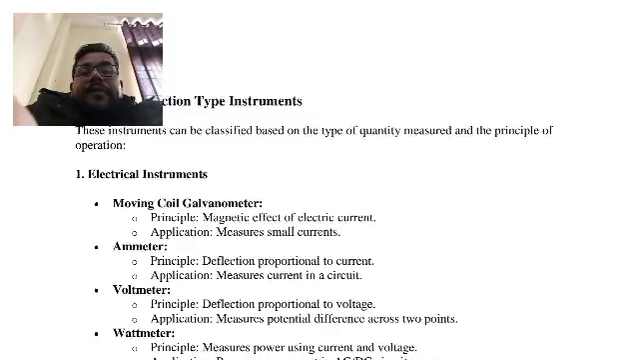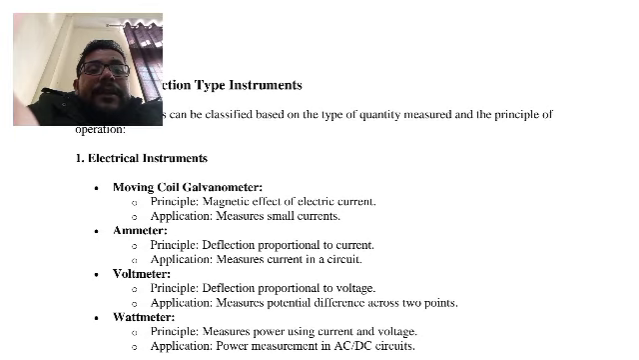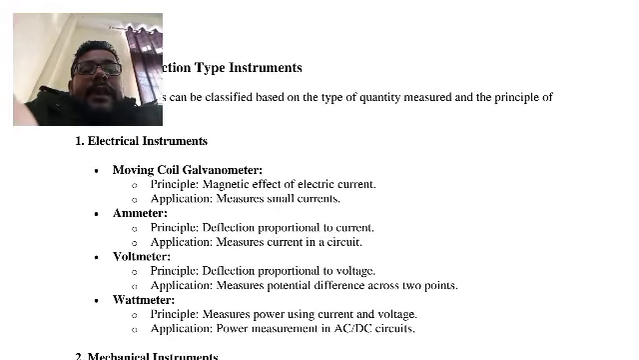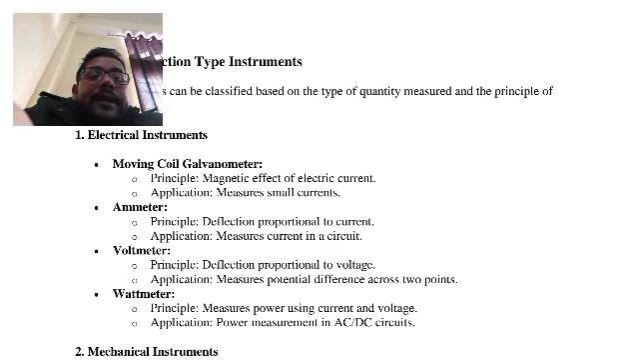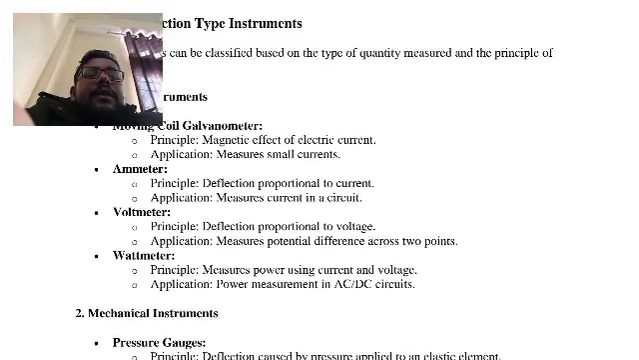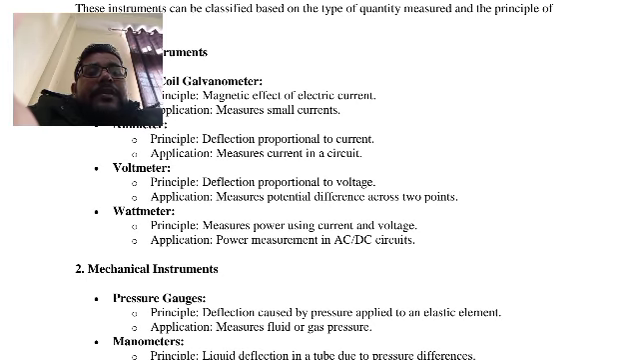First, electrical instruments. For electrical quantity we have the moving coil galvanometer. The principle is the magnetic effect of electric current, and the application is to measure a small current. Moving coil instruments are generally used for DC applications. Just memorize these things. Then the ammeter: the principle is that deflection is directly proportional to the current, and the application is to measure the current in a circuit. The voltmeter also produces a deflection directly proportional to the applied voltage between the two terminals.